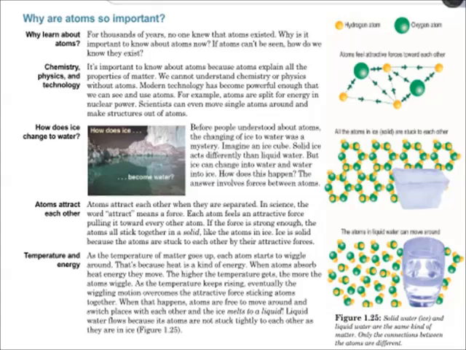Now the temperature of the matter goes up. Each atom starts to wiggle around. That's because heat is a kind of energy. When the atoms absorb heat energy, they move. The higher the temperature gets, the more the atoms wiggle. As temperature keeps rising, eventually the wiggling motion overcomes the attractive force sticking the atoms together. When that happens, atoms are free to move around and switch places with each other, and the ice melts to a liquid. Liquid water flows because its atoms are not stuck tightly to each other as they are in ice.